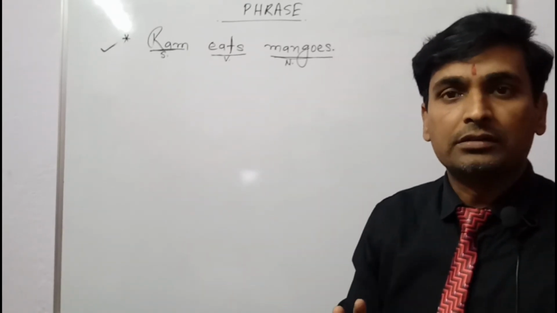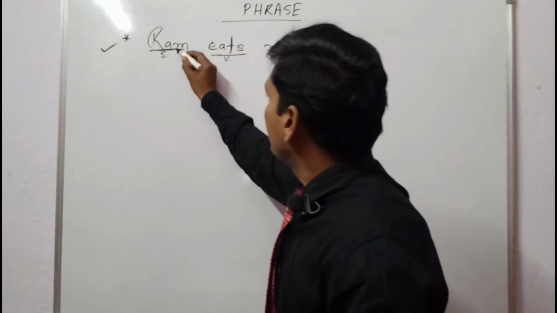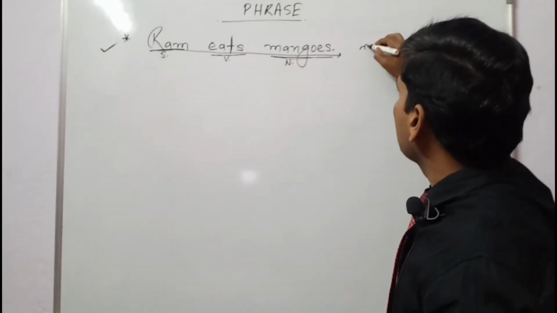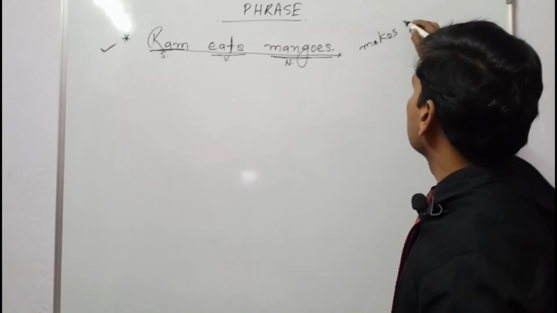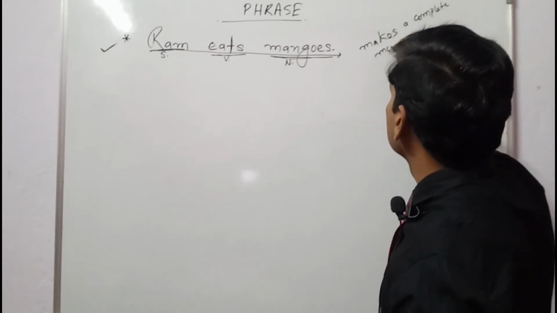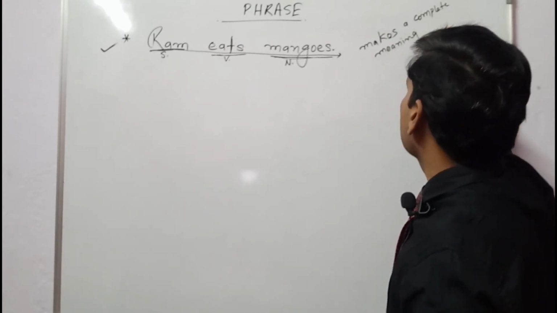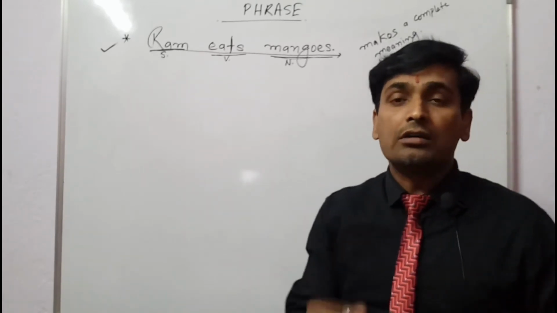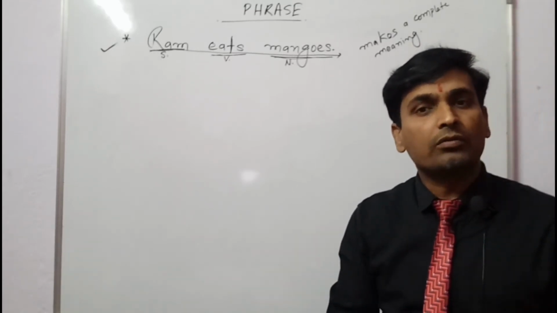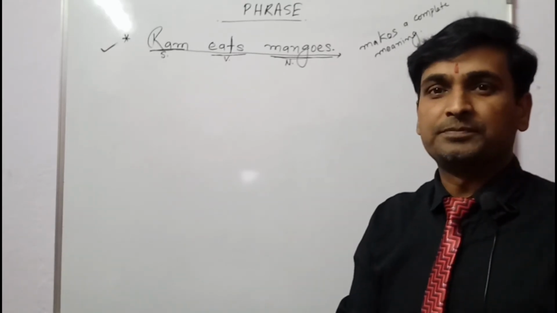Clear? But when we put all these words together, then it makes a complete meaning. And as I have already told you, a group of words which makes a complete meaning is called a sentence.